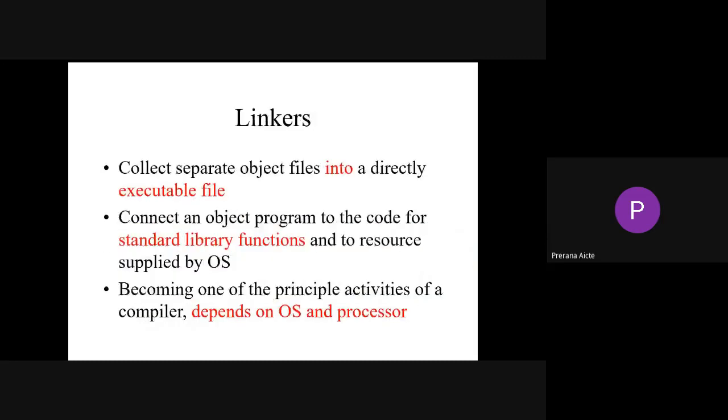Then we have linkers, which help us link your files into executable files. It collects separate object files into directly executable files, connecting an object program to the code for standard library functions and to resources supplied by your operating system.